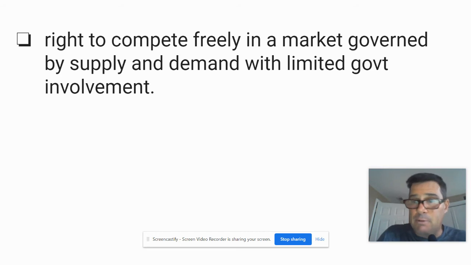This is free market, people freely buying what they want, and because people will buy a lot, people make more of it. And look at the soda aisle and the coffee creamer, and just the amount of different types of yogurt. This is all an outcome of the free market and people making choices freely to buy what they choose and want. Look at the cell phone marketplace. There's just so many different types of cell phones, and they're always trying to push new technology so that you'll buy a new one. They're also trying to compete against each other. This idea of competition, and that you have a right to compete in that with limited government involvement.